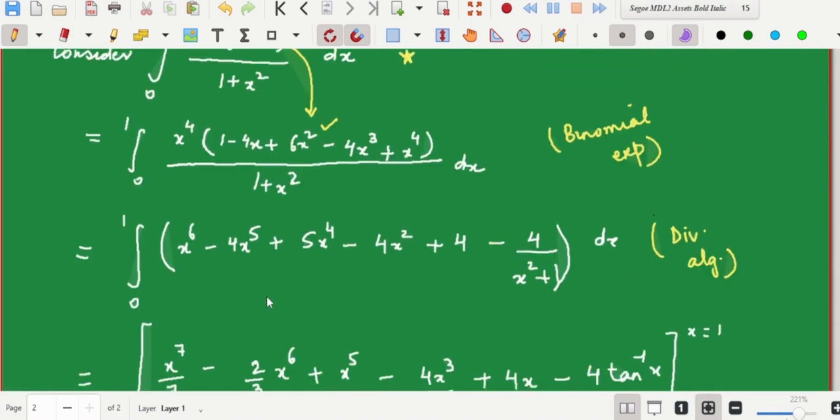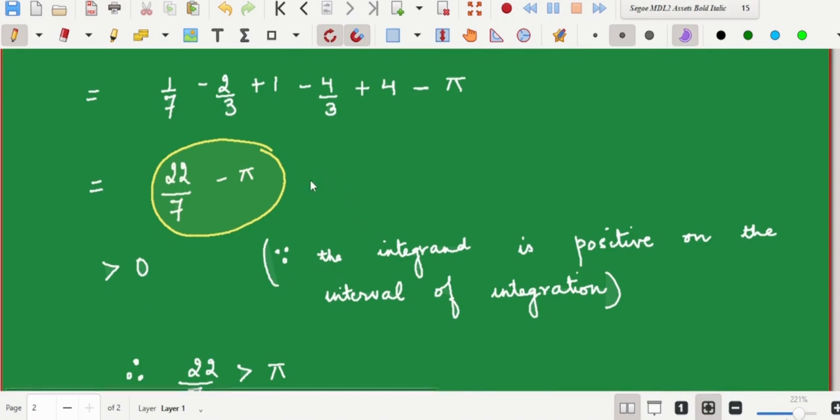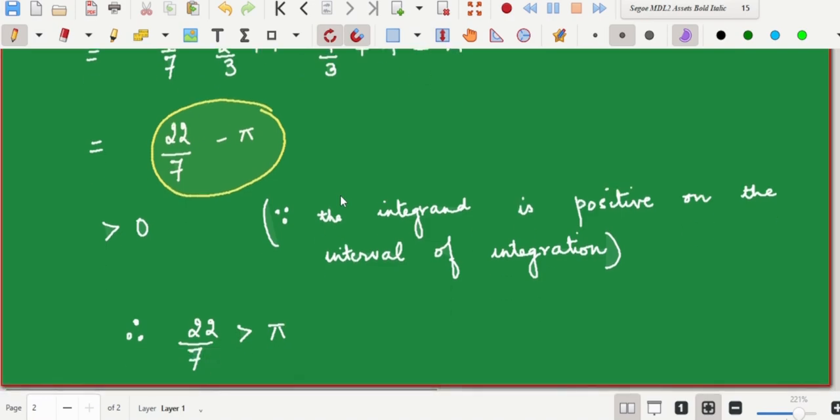Now let's observe what we were integrating. We were integrating a function which was assuming positive values over the interval of integration. According to what we know, definite integrals stand for areas under the curve. If you are integrating some function over the interval a to b, you are calculating the area under the curve y equals f of x, between 0 and 1 here. So this stands for the area under the curve of a positive function, and the area under the curve of a positive function surely will be positive, giving thereby that 22 by 7 minus pi has to be positive, and hence 22 by 7 is more than pi.